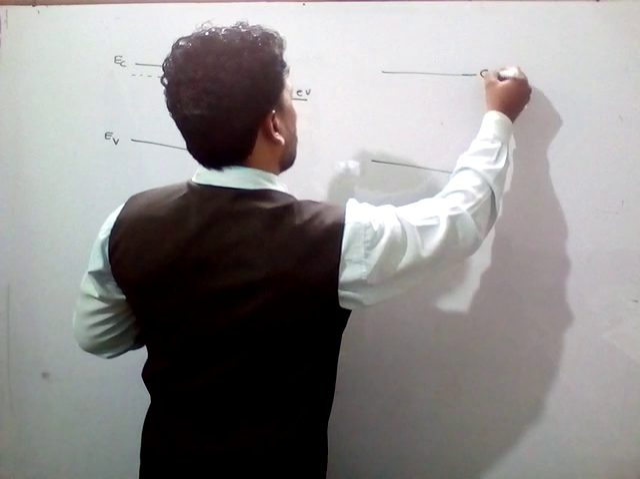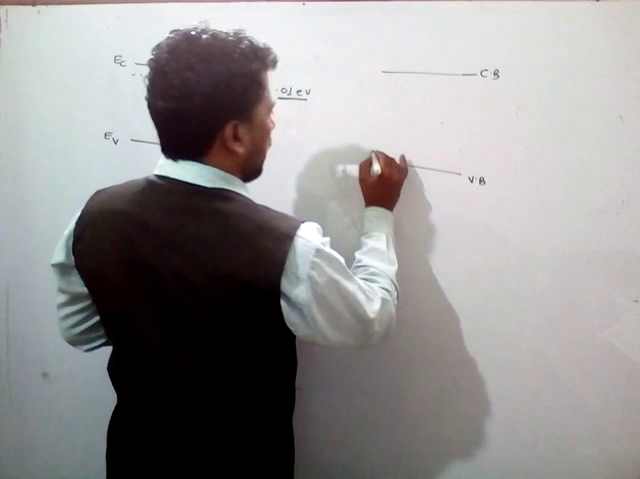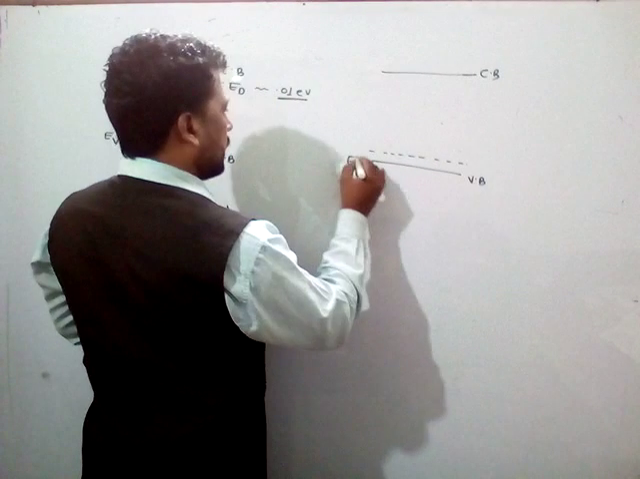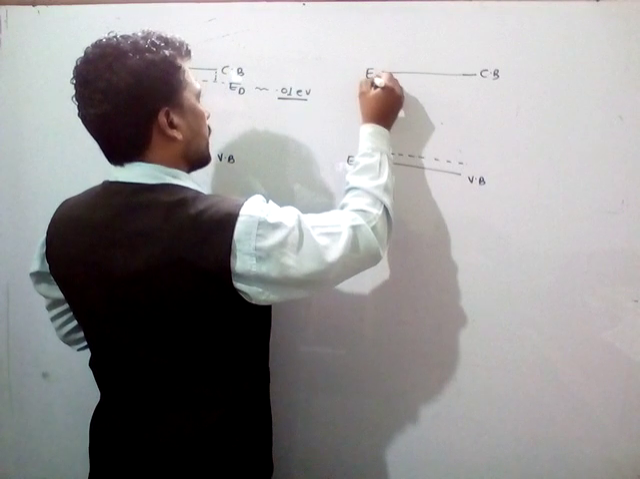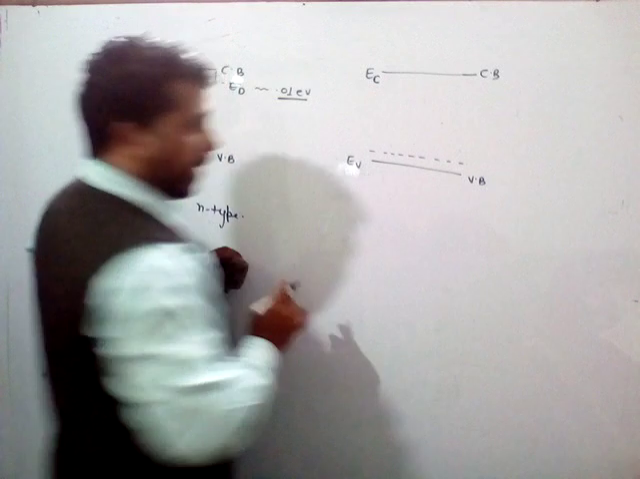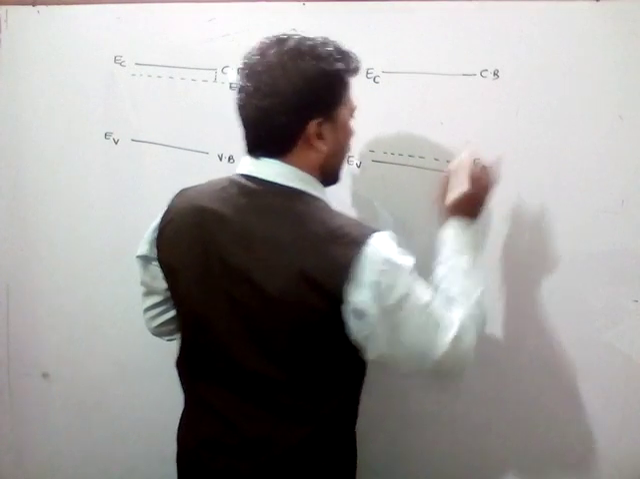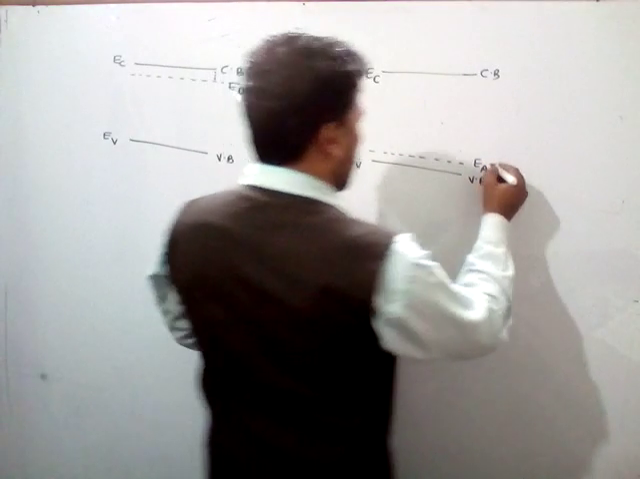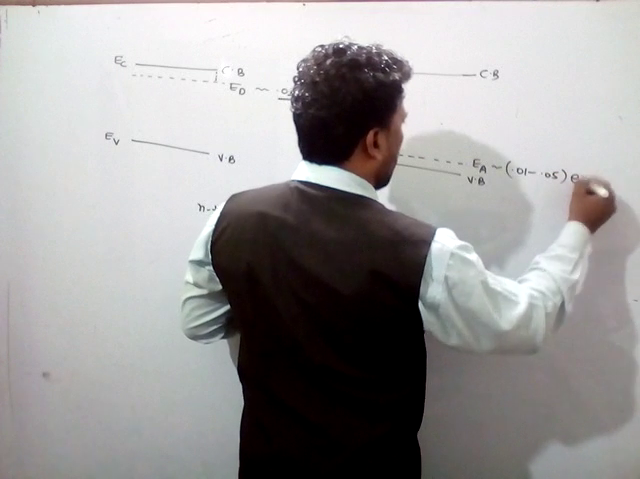For the same in the P type semiconductor, this is the conduction band and this is the valence band. Some energy level also develops, which lies above the valence band energy, and this is known as EA, the acceptor energy level. It lies from 0.0 to 0.05 electron volts.